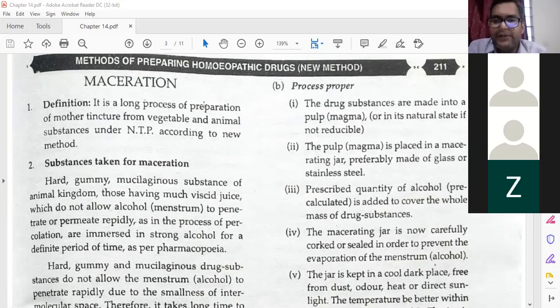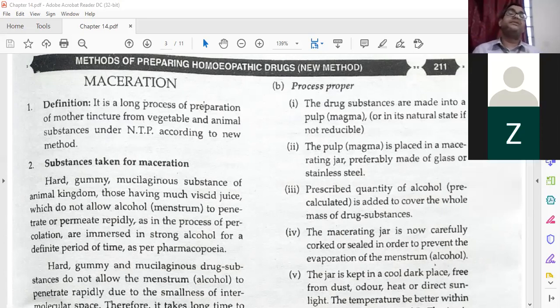is added to cover the whole mass of the drug substance. This is already given in HPI. Suppose we are making mother tincture of calendula. What quantity of drug material there should be and in what ratio you have to keep the alcohol is already described in HPI, and you have to follow that ratio as per HPI. Otherwise your mother tincture will be wrong. So the prescribed quantity of